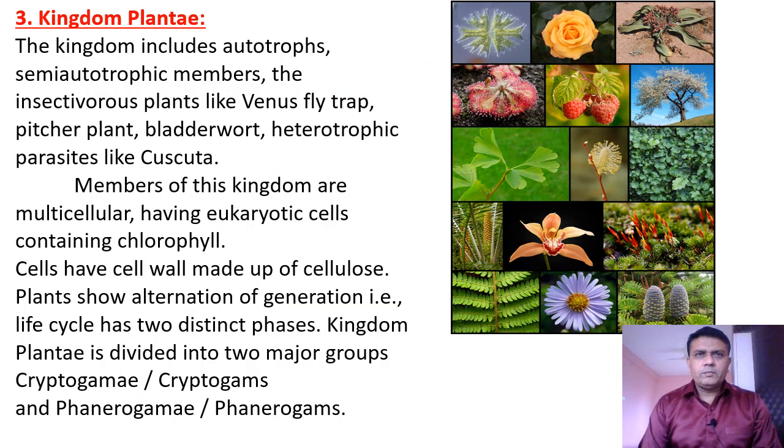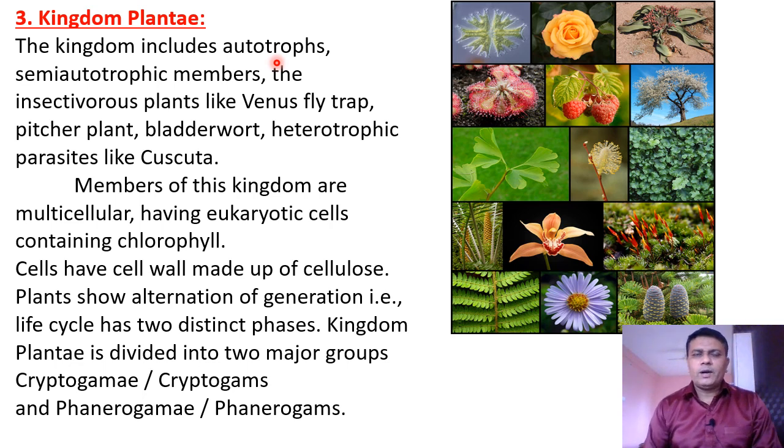The third kingdom in the system of five kingdoms is Kingdom Plantae. Now, Kingdom Plantae includes different types of plants. The plants are generally autotrophic or autotrophs. Autotrophic plants are those which can produce their own food material.